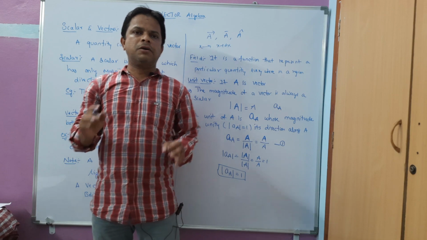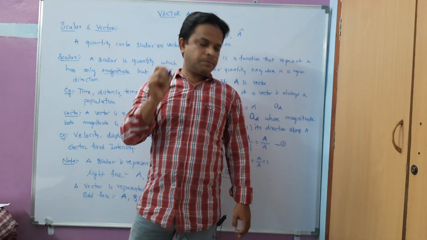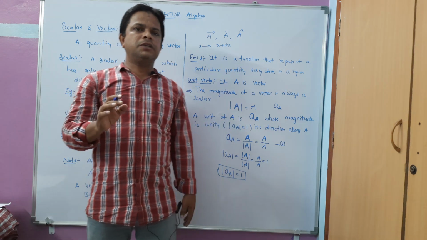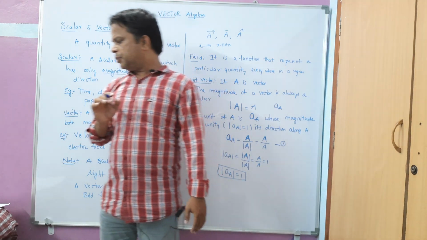We have come to the conclusion that the magnitude of the unit vector is always unity, or 1.